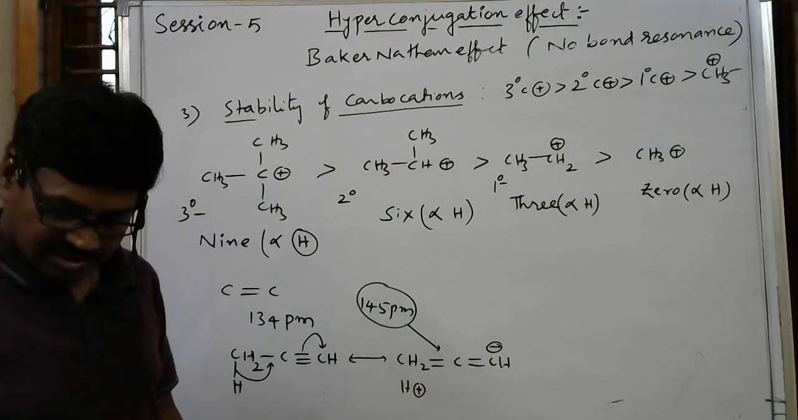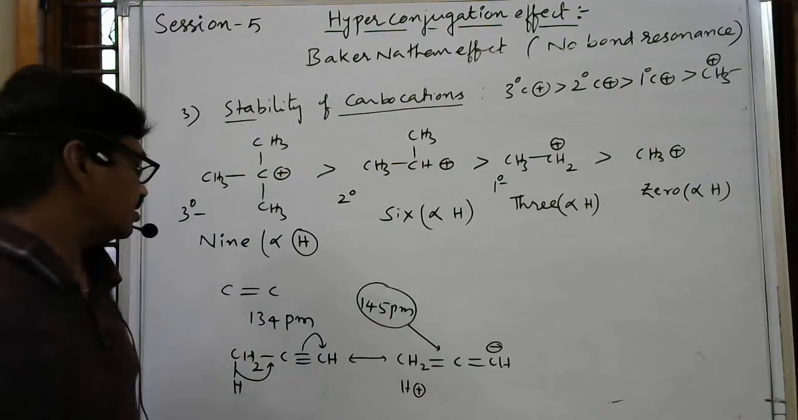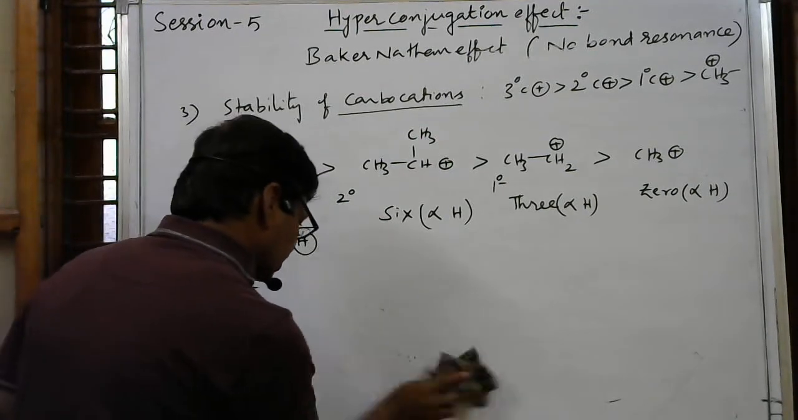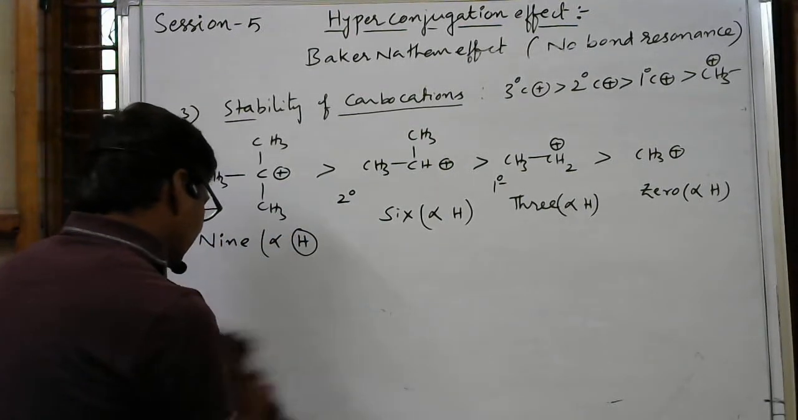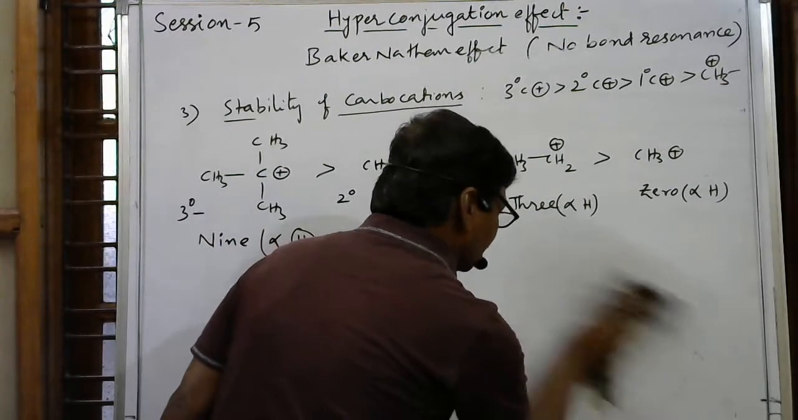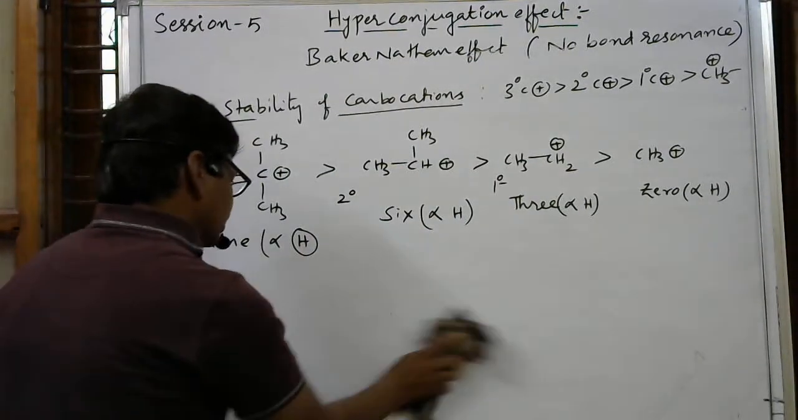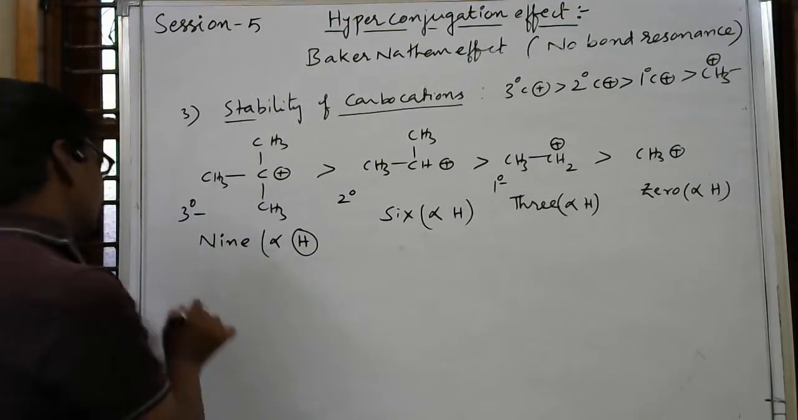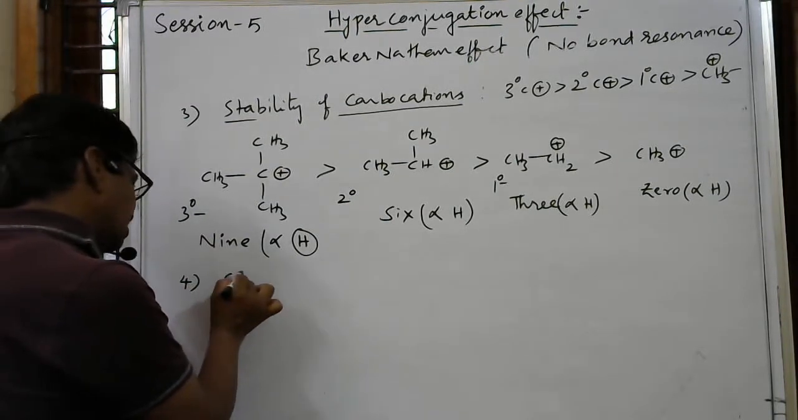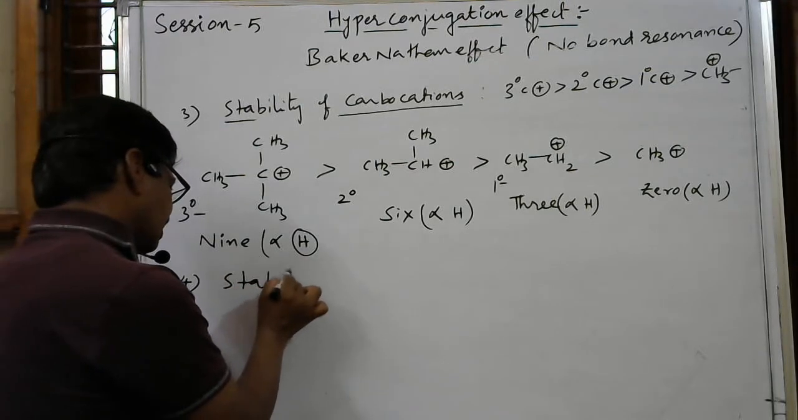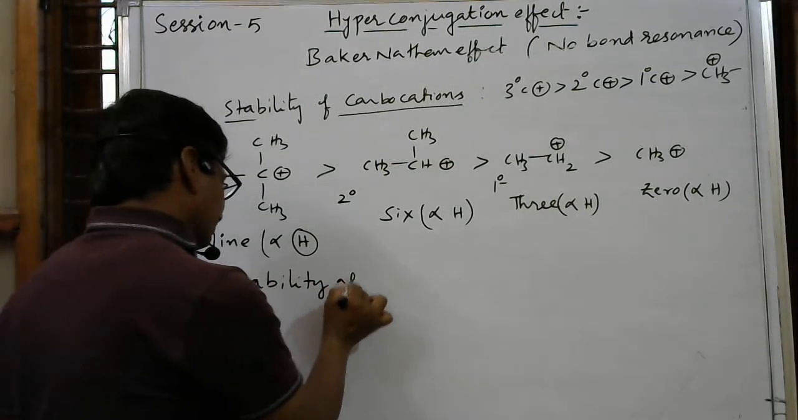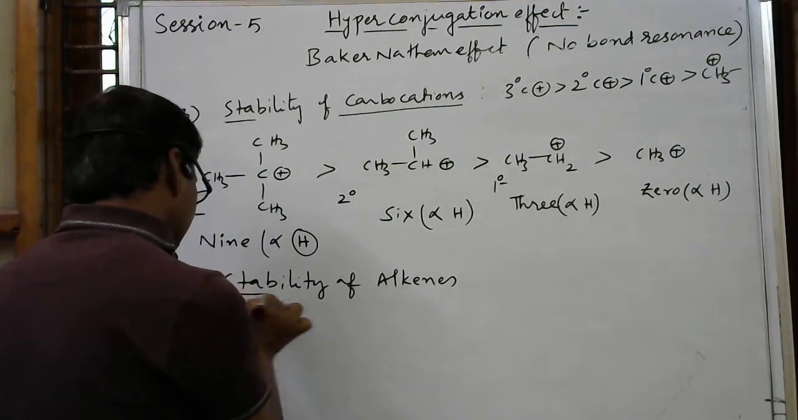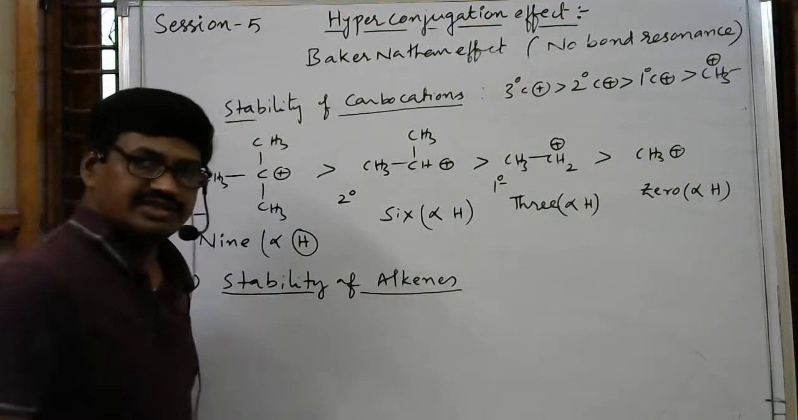So next, we can expect the stability of alkenes also. By the hyperconjugation phenomenon, we can discuss the stability of alkenes. Which alkene is more stable? Which alkene is less stable? That also we can discuss. The fourth application is the stability of alkenes. Here I am writing different alkenes.